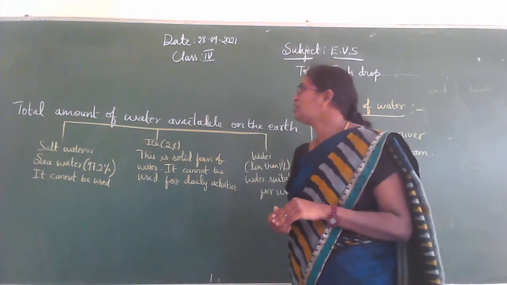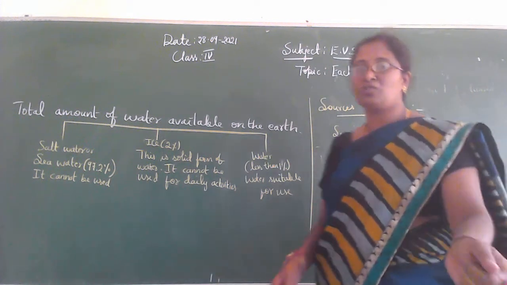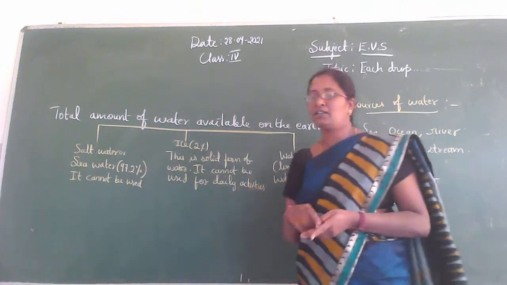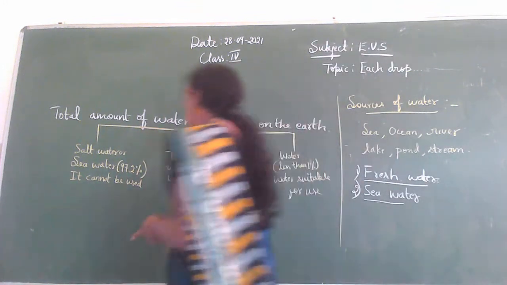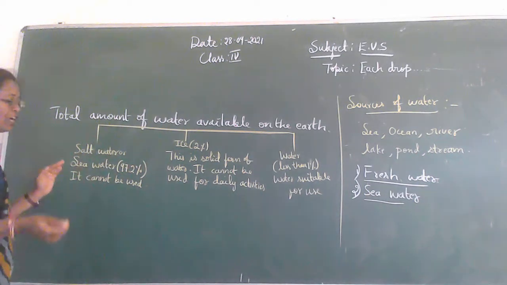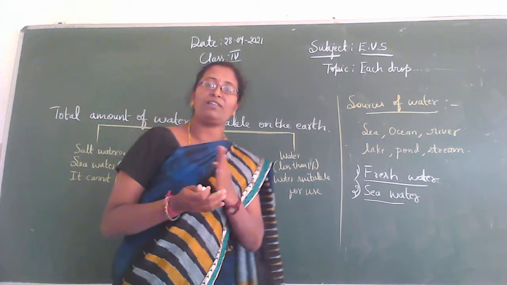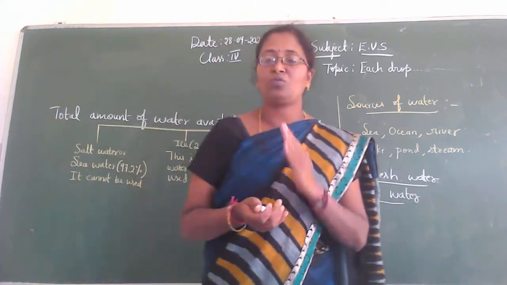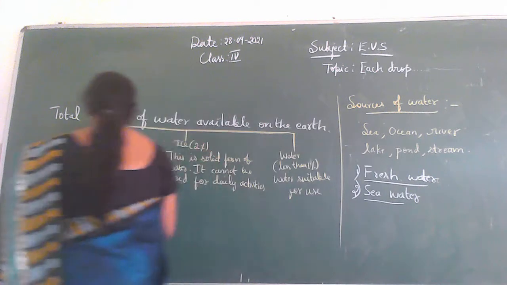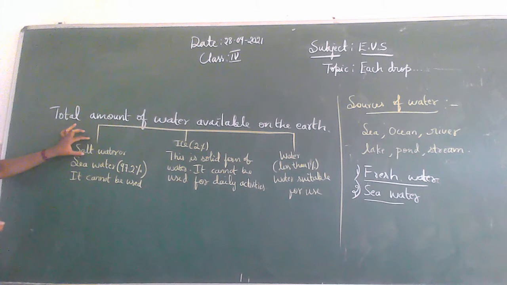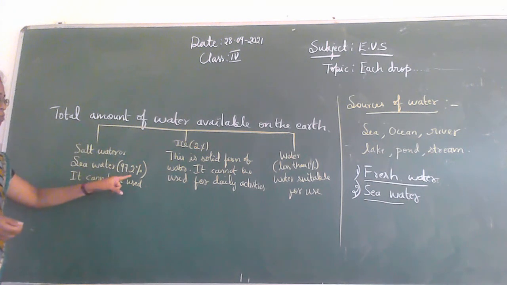Okay. So here, see here children. So this one shows the total amount of water that's available on the earth. So how much does the picture show, isn't it? So more water is available on the earth in the form of salt water. See here how much of the water available on the earth is salt water. So salt water or sea water, about 97.2% is present on our earth.